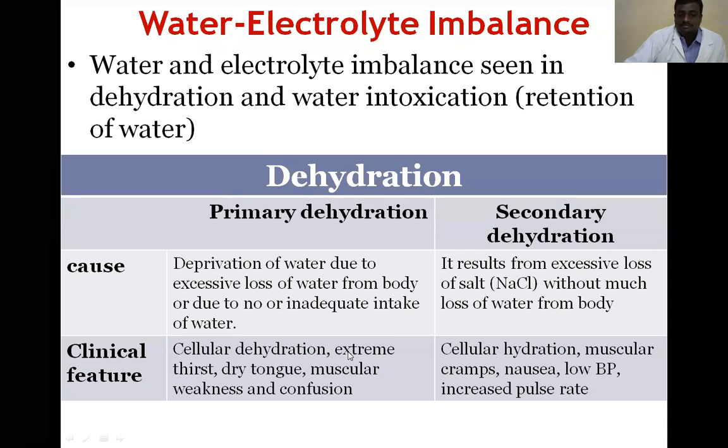Primary dehydration: cellular dehydration, extreme thirst, dry tongue, muscular weakness, confusion. These are all symptoms. Secondary dehydration: cellular dehydration, muscular cramps, nausea, low BP, increased pulse rate. So these are the two different types of dehydration.